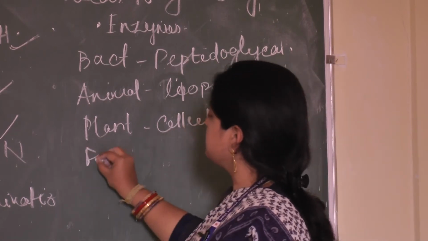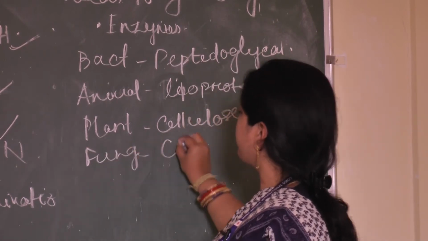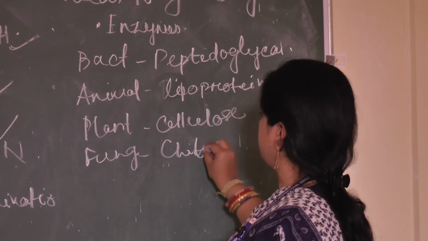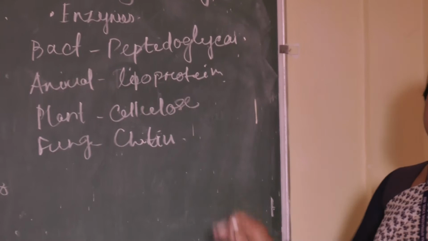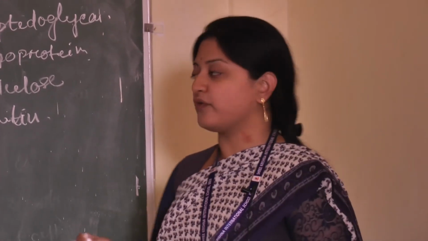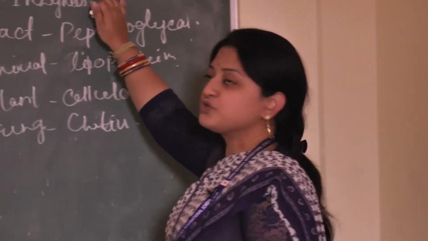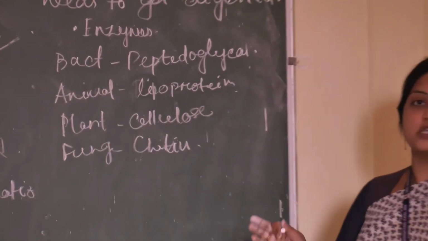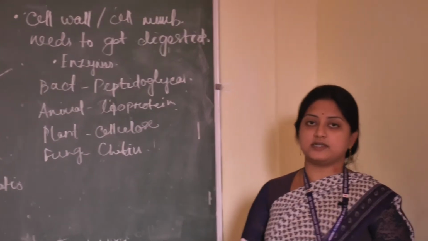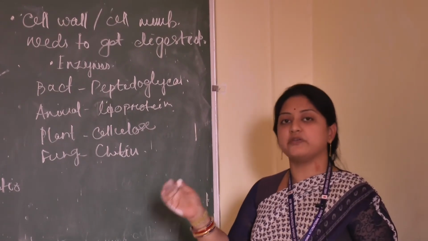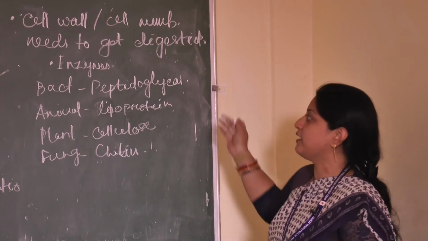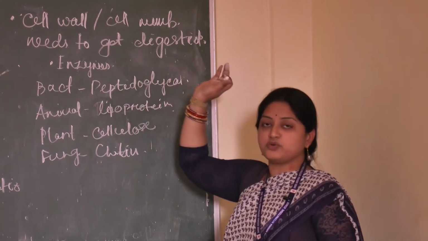If fungus, then made up of chitin. So, these are the constituents of the cell wall or outer membrane of these organisms. So, first we need enzymes so that the cell wall or the outer membrane can be digested, so that the gene construct or the modified DNA or the desired DNA can be introduced into the cell.